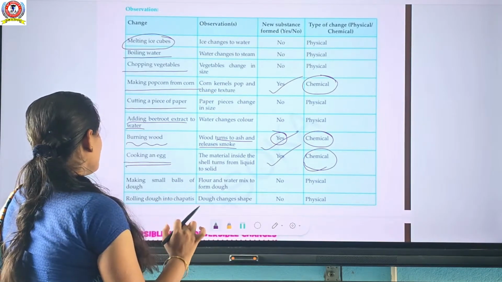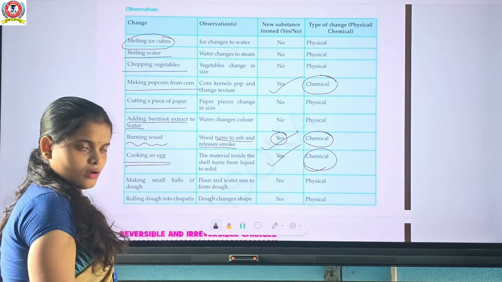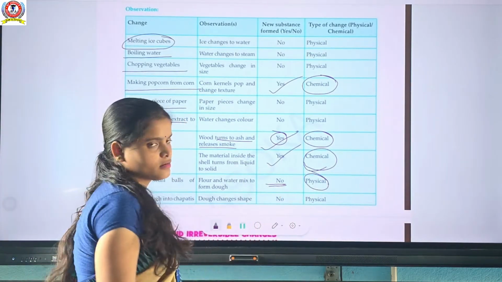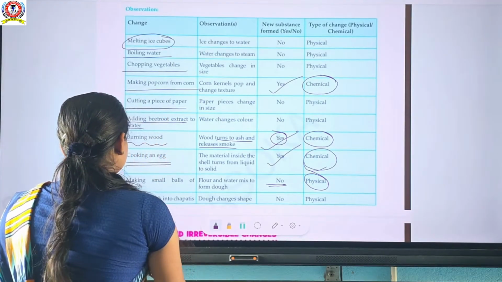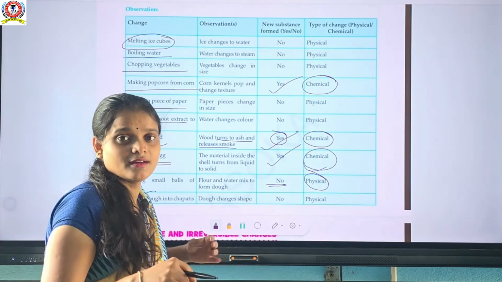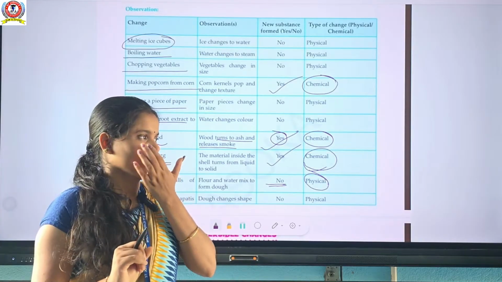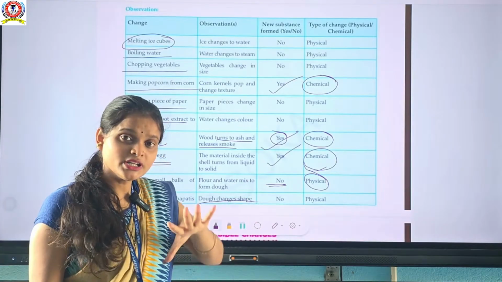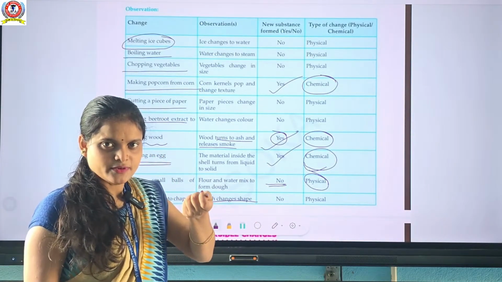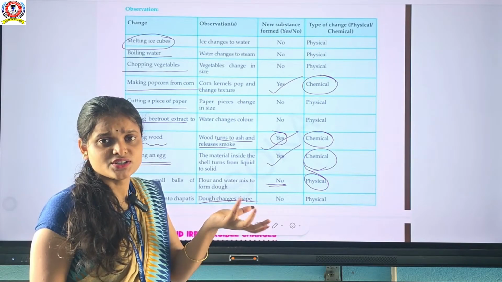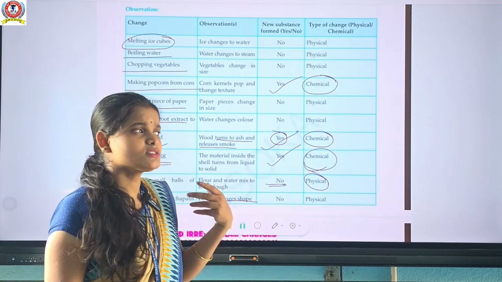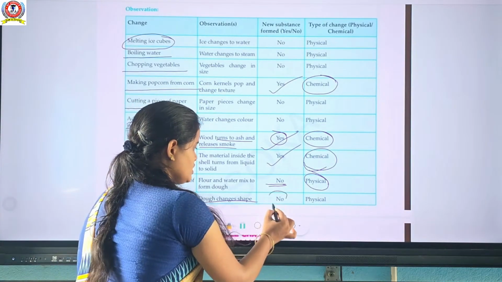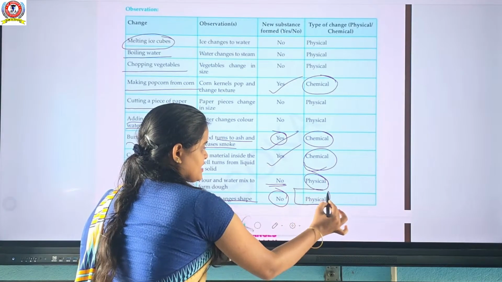Making small balls of dough. It is also a physical change. No new substance will be formed. Is it clear or not? Last one is rolling chapati. You roll a chapati when you help your mother with cooking. Okay, so it can only change its shape. कोई new substance formation होता है? There is no chance of formation of a new substance, so no chemical reaction will take place here. Is it a reversible process? Yes or no? Reversible हो सकता है. There is no new substance formed, so it is not a chemical change.